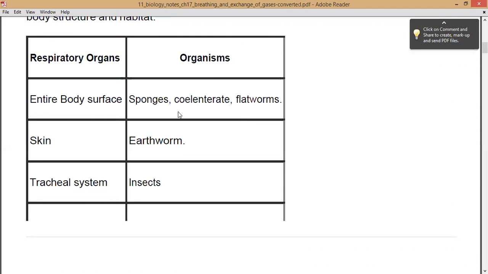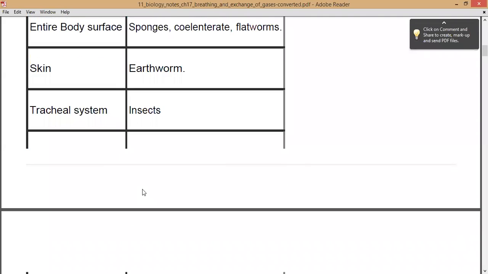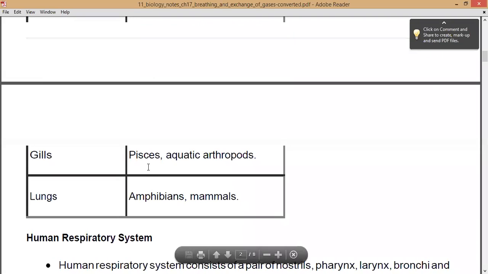Next are the insects. They possess the tracheal system, that is, with the help of the trachea the insects are respiring, right? Next is Pisces, in which all the fishes come, right? And aquatic arthropods, that is those arthropods which are living in water, right?